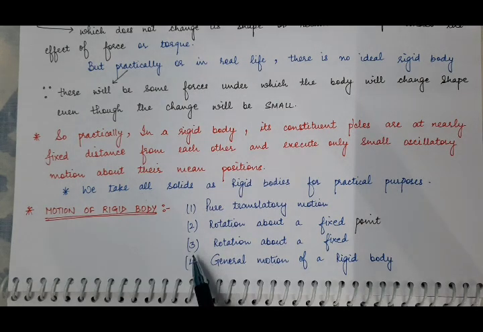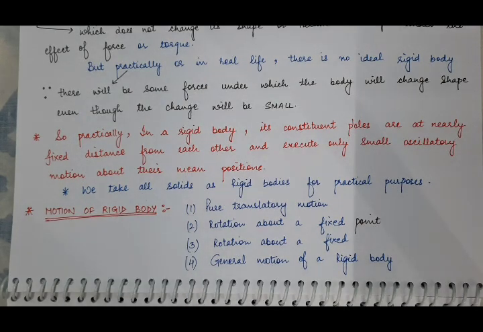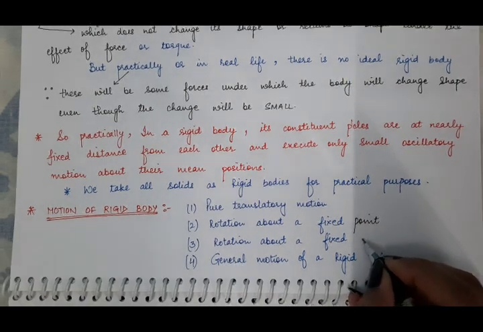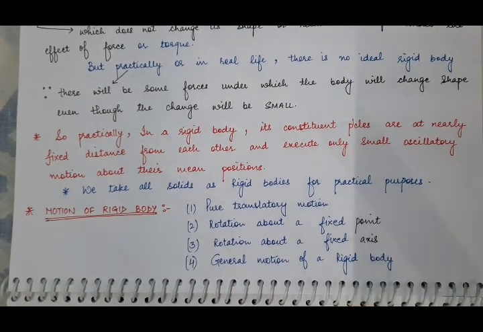And the third one is, if you fix one line inside the body, which is known as an axis, and then about that line you rotate that body. That is known as rotational motion or rotation of a rigid body about a fixed axis, which is passing through the body, or it can lie outside the body.